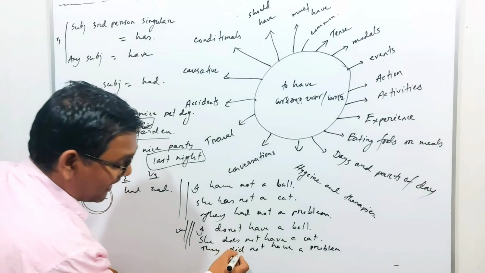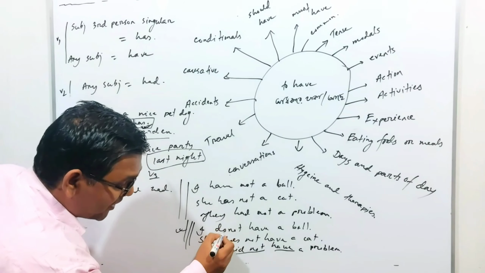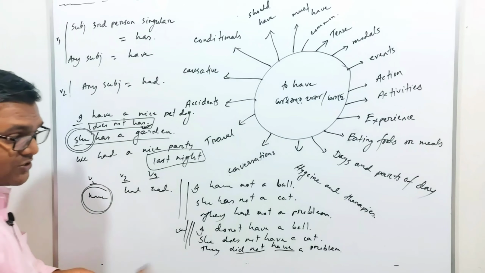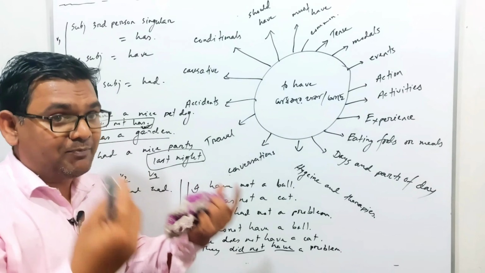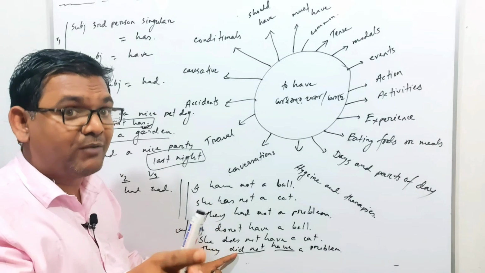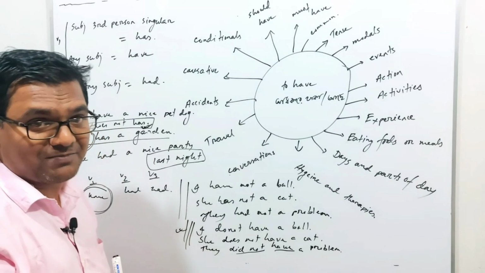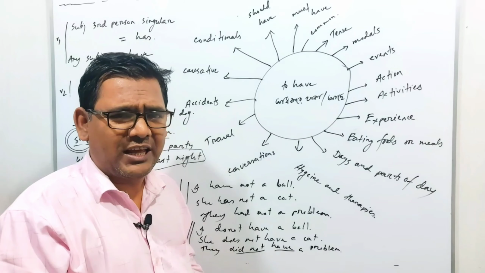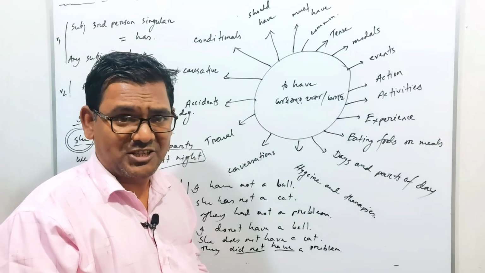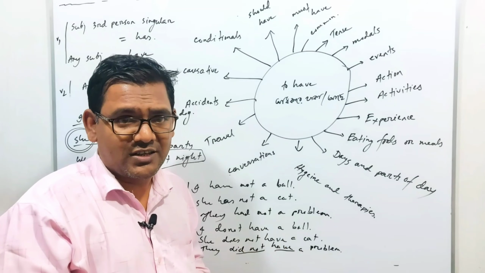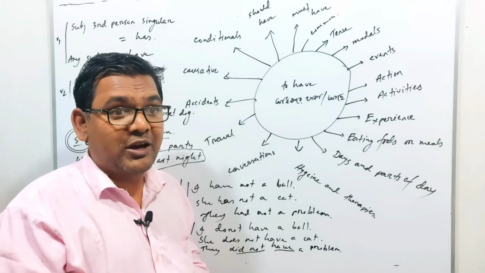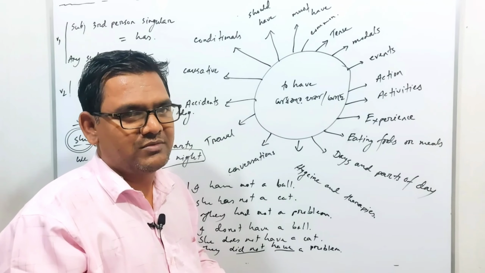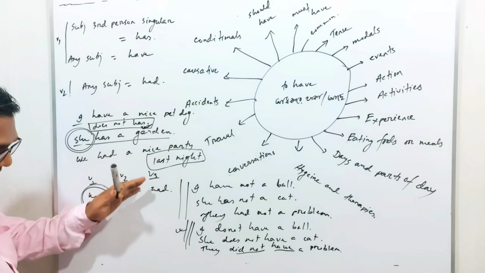So a similar thing happens here. Did not have, because after do, does or did, you must place the base form of the verb. That means V1. So ultimately, to have verb's past form is had, but present form is have. So did not have is the right answer. You understand? If I ask you, do you have any problems? Yes, I do. No, I don't. So that's the correct answer. But you cannot say, if I ask you, do you have any problems? Yes, I have. No, that is a wrong answer. You have to answer, I do. Okay, got my answer?